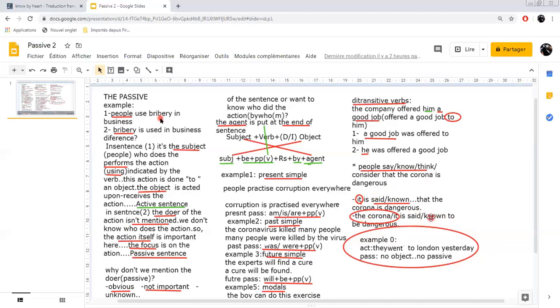Infinitive, to be dangerous. And my last example is, I call it example 0, of course. So have a look at this active here: they went to London yesterday. Can you put it in the passive here? Of course you cannot. Why? Because you don't have an object here. They went, and you don't have an object. So no object, no passive.